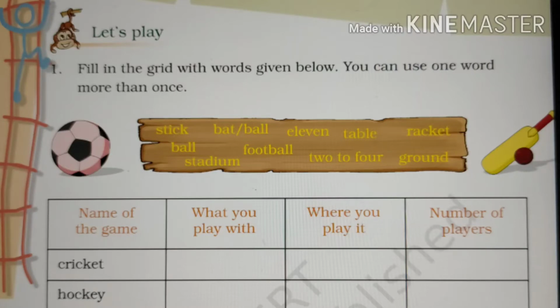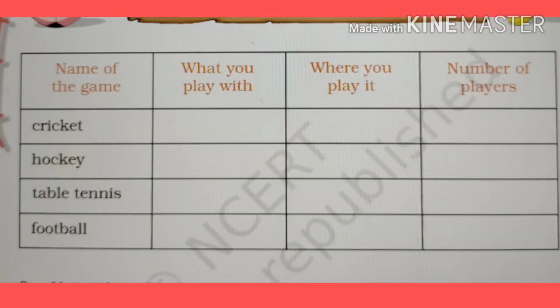Once again, I want to repeat this question. Fill in the grid with words given below. You can use one word more than once. Here some words are given: stick, bat ball, 11, table, racket, ball, stadium, football, 2 to 4, and ground. We have also given a grid.